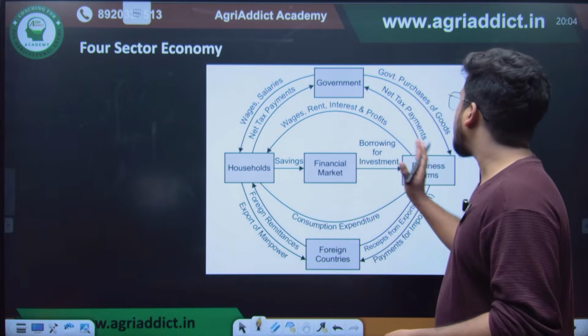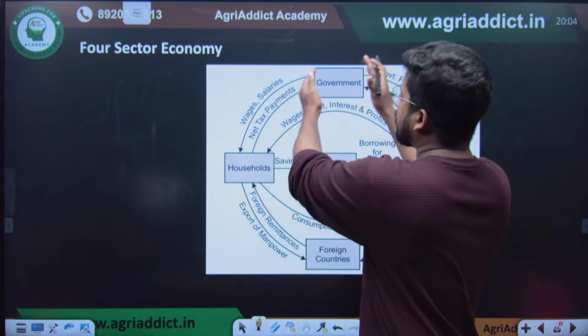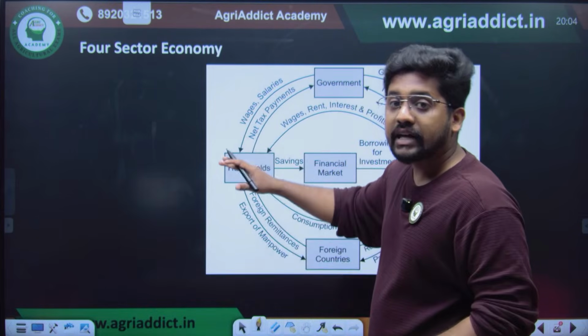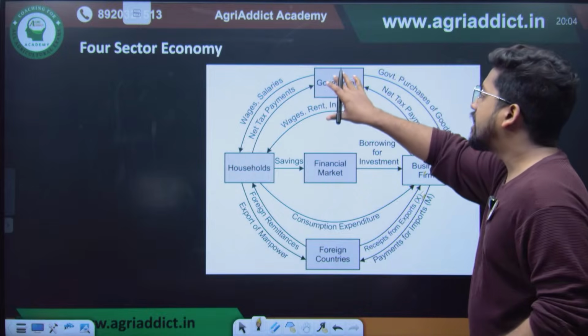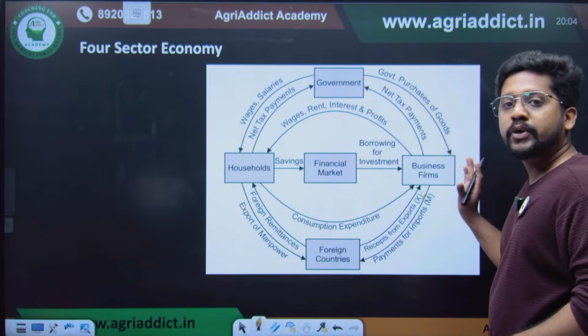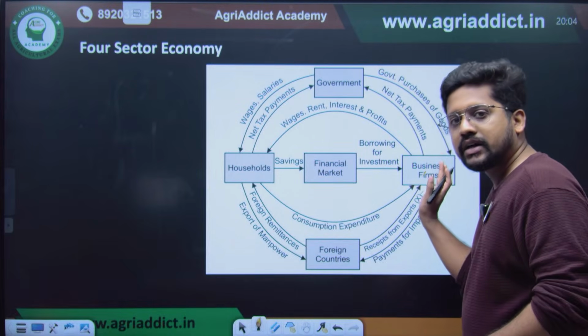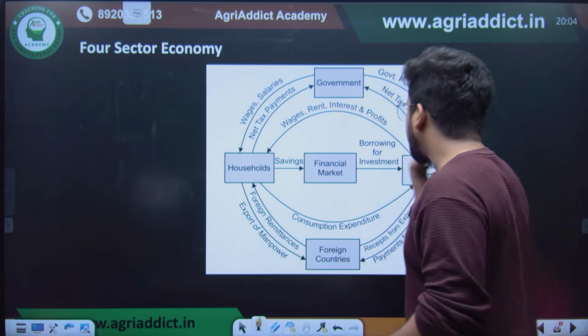From households and business firms, there will be tax payments going to the government. Government will be giving wages and salaries to those who are working as government employees. Also, when government purchases produce from the business firms, the business firms will be getting revenue from the government.